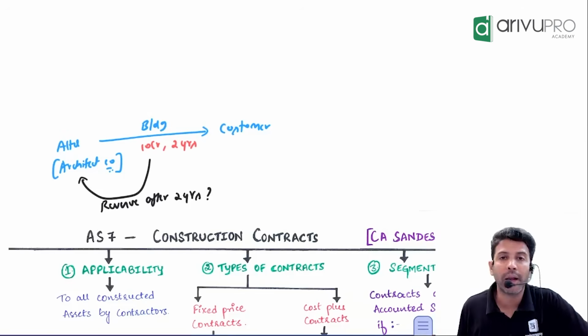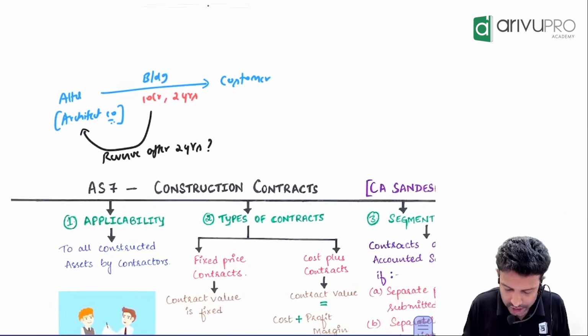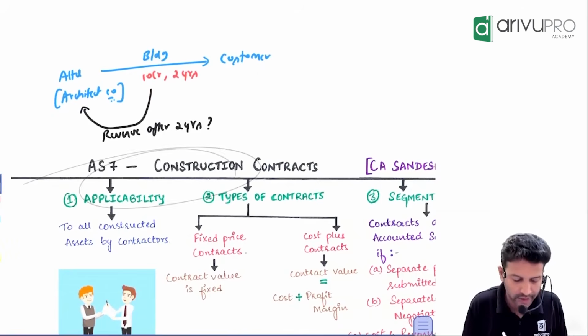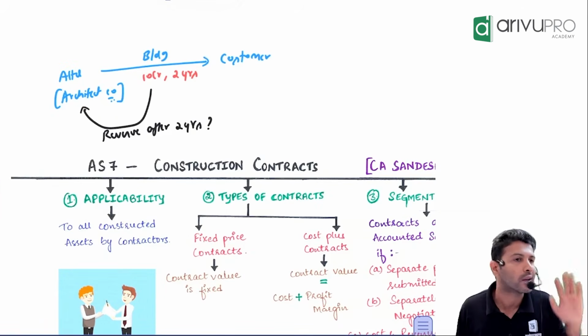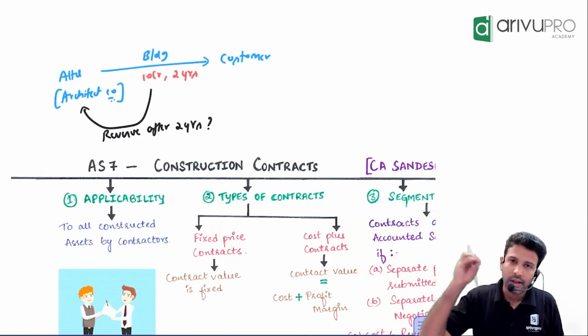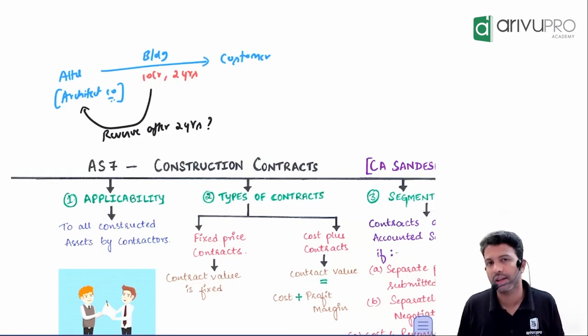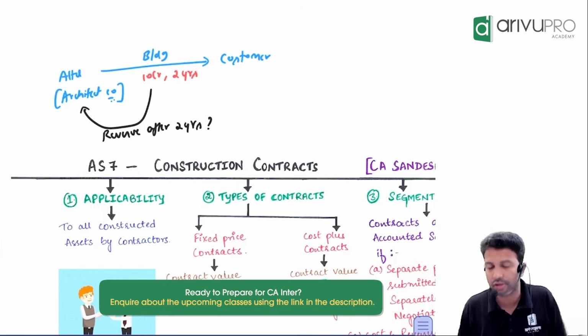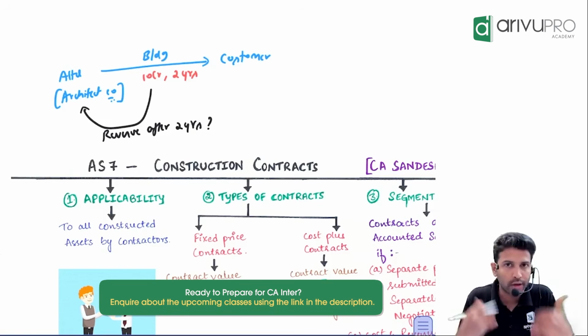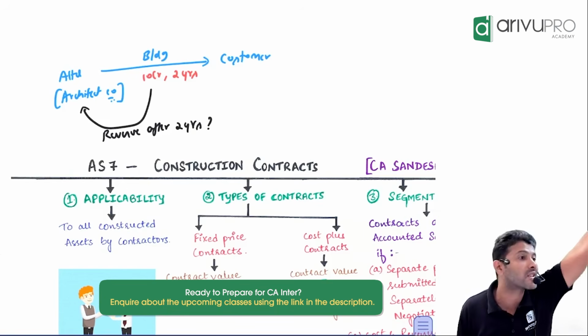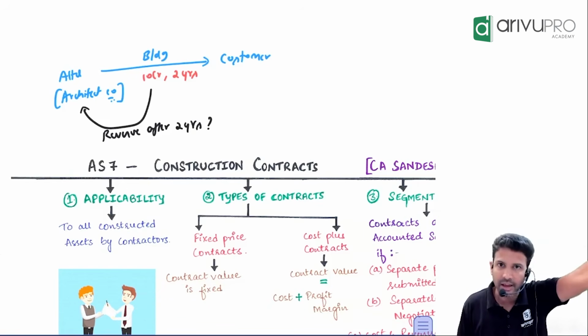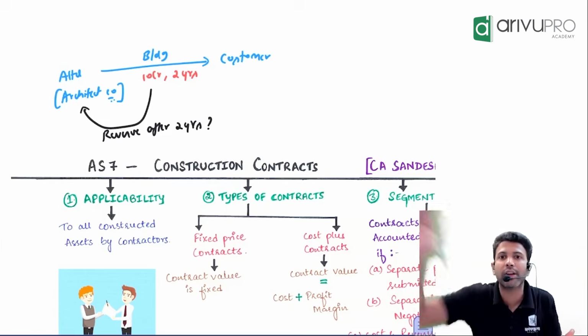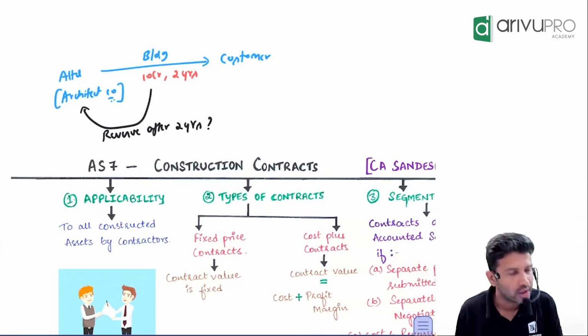Yes, happy morning, people. So, continuing our marathon discussion, now we are starting with Accounting Standard 7 that talks about construction contract. This particular standard AS7 is applicable for the architects and engineers who build an asset, not for their own usage, but for someone else. Like an architect, they build a house and they give it to the customers, right? For such people or such entities, AS7 gets triggered.